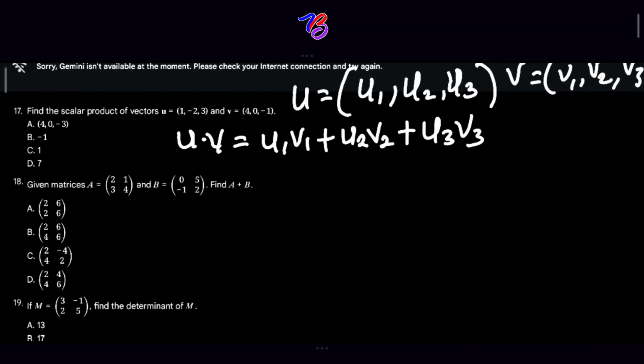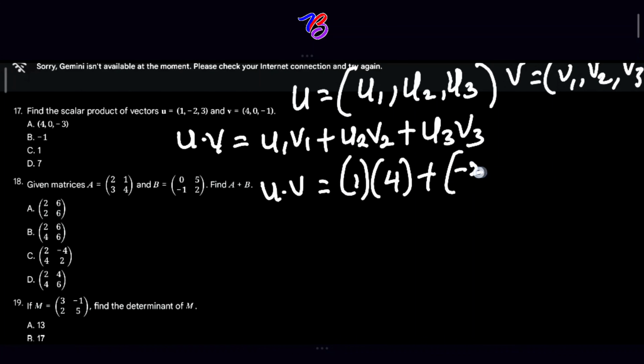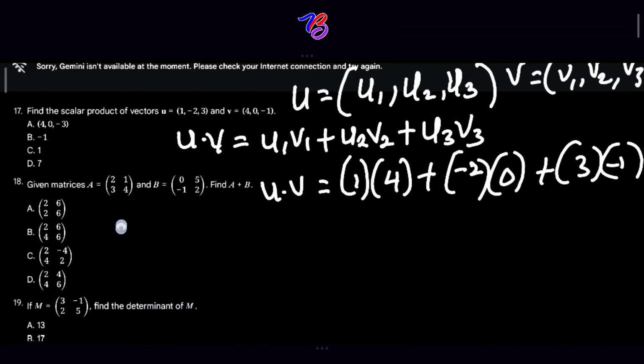So by substitution, we have u dot v to be 1 multiplied by 4 plus minus 2 multiplied by 0 plus 3 multiplied by minus 1. Is that clear? So that u dot v will now equal 4 plus 0 minus 3.